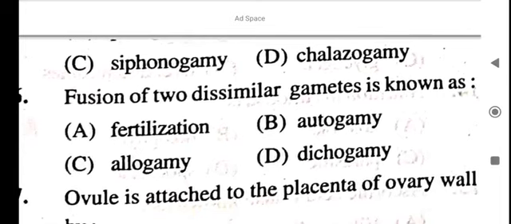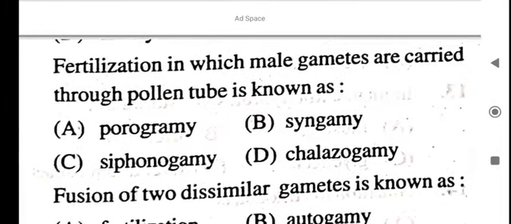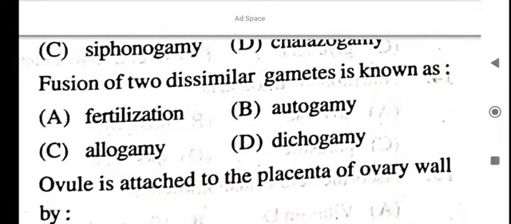Fusion of two dissimilar gametes is known as fertilization.